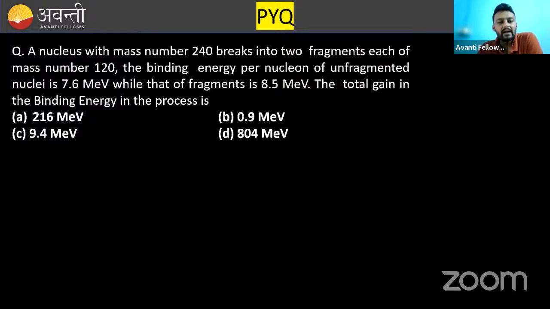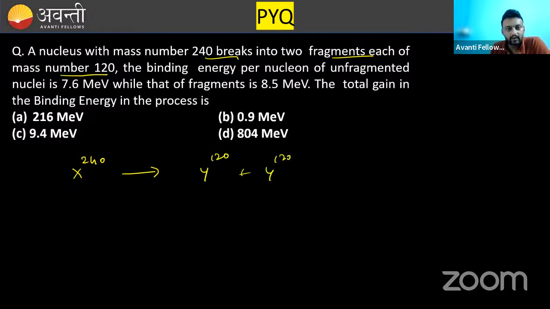A nucleus with mass number 240 breaks into two fragments, each of mass number 120. Okay, listen. Let's suppose this is 240. It breaks into two nuclei, each of 120. That means it breaks into 120 plus 120.